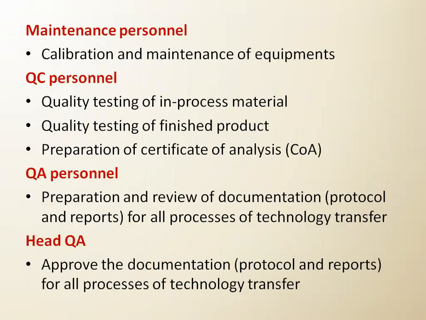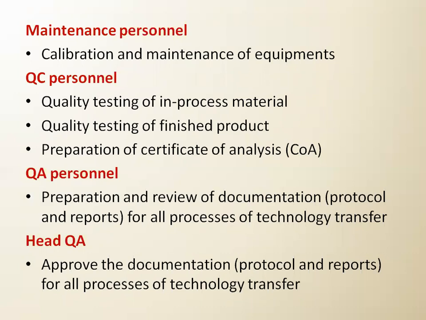Then maintenance personnel are there. Maintenance means the person who is responsible for maintaining the equipment or the process, so that the equipment is in a working condition.